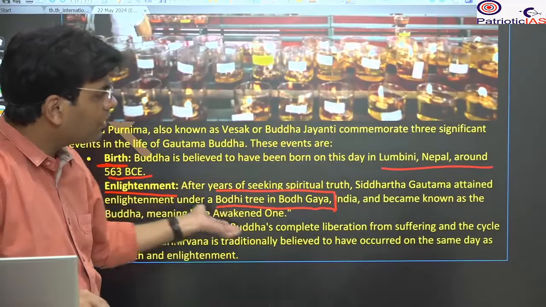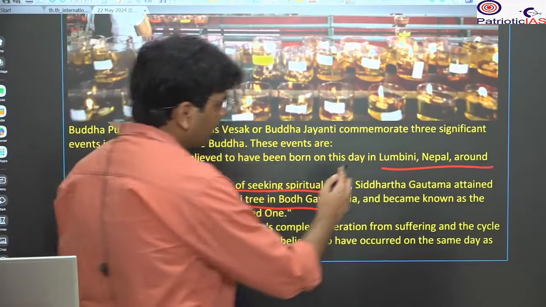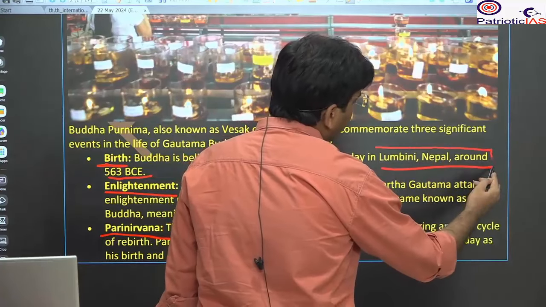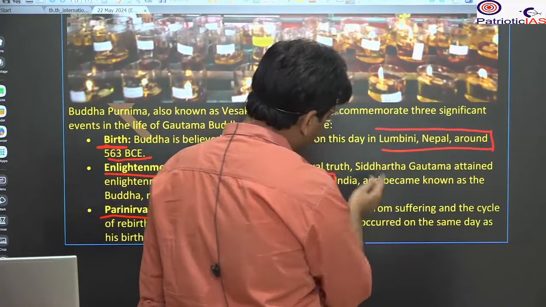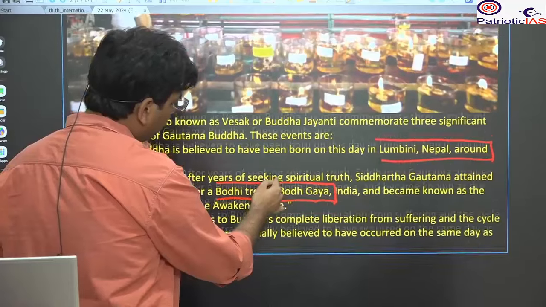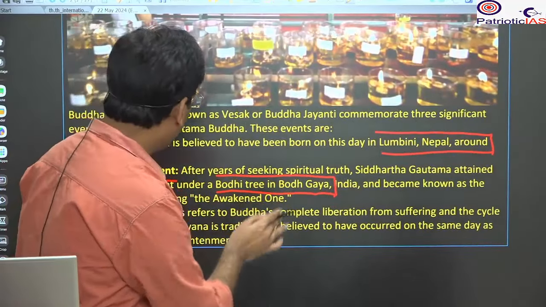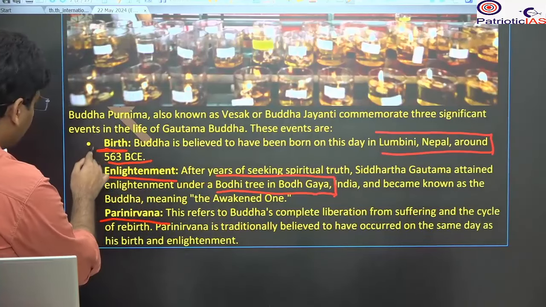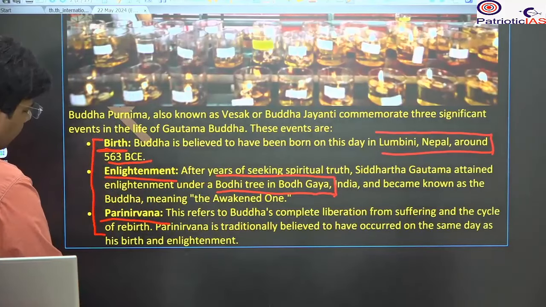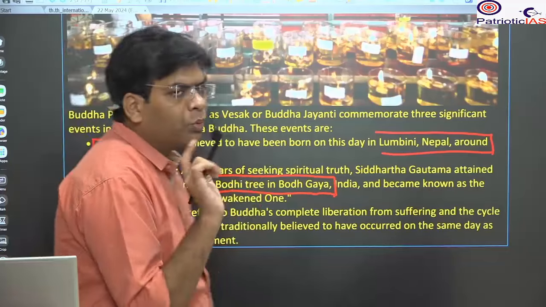All places are very close to each other. Near about Lumbini, that is 150 kilometers away from Kushinagar. So these are all, Bodh Gaya is also not far away. So these are in a triangular area. So we will find that all three are associated with the Buddha, and this is celebrated on Buddha Purnima